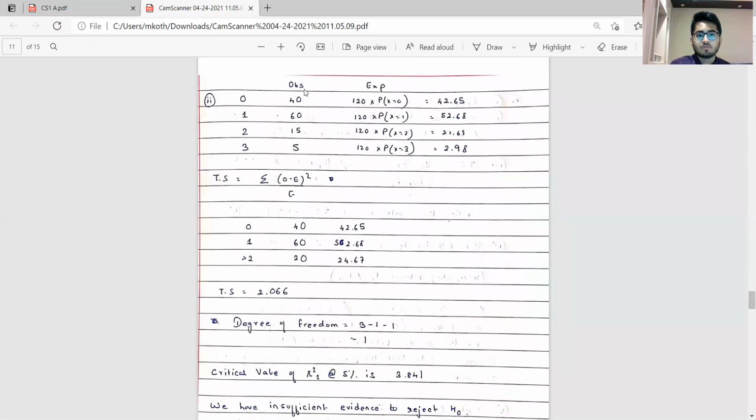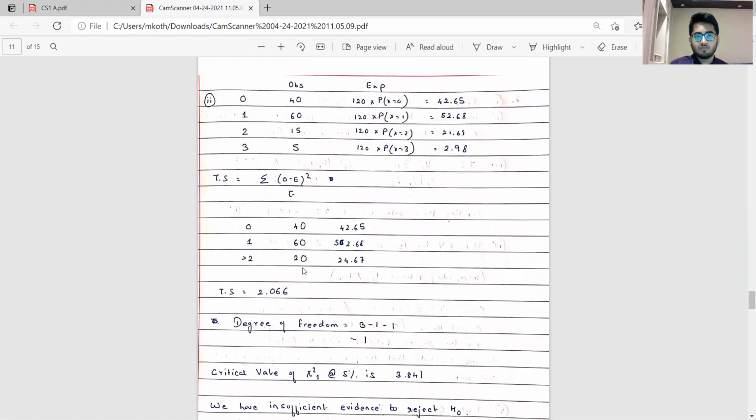Next part, we have the observed values. We find the expected values. Now we'll see that the expected value at 3 is less than 5. So the rule is that whenever we have an expected value which is less than 5, we club it to the adjacent cell so that the expected value becomes greater than 5. So here we combine for 2 and 3.